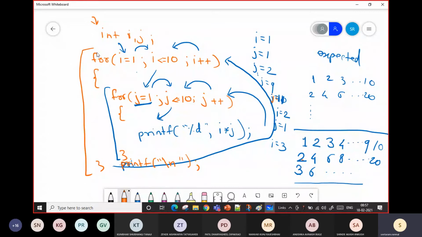But remember one thing: if you write any loop, not only a for loop, we are looking into the other loops also, it should break at some point. It should not iterate an infinite number of times. It should have a bound. Otherwise, the computer will hang. Remember this thing.